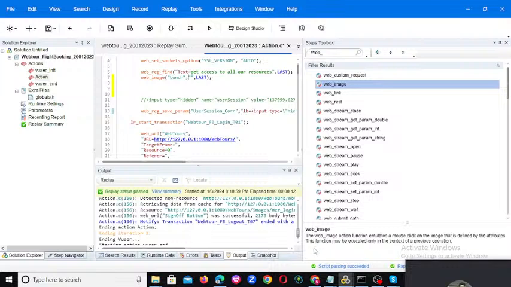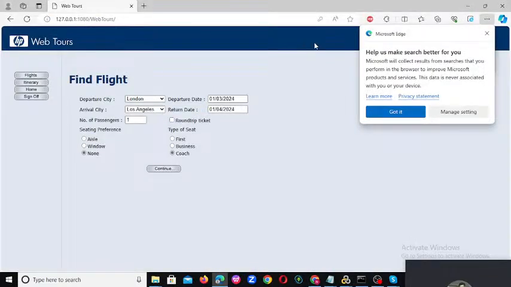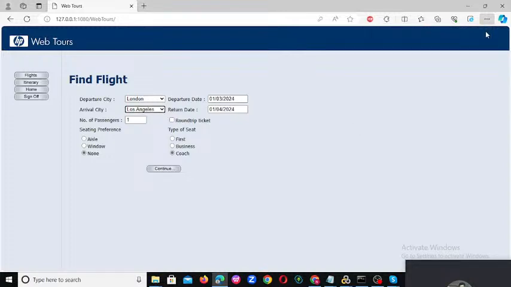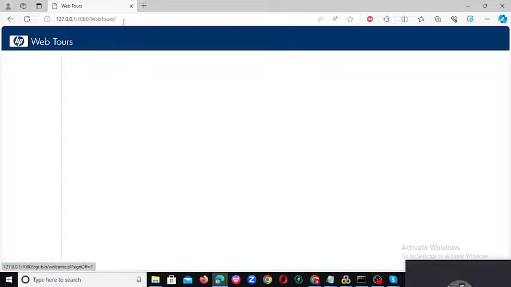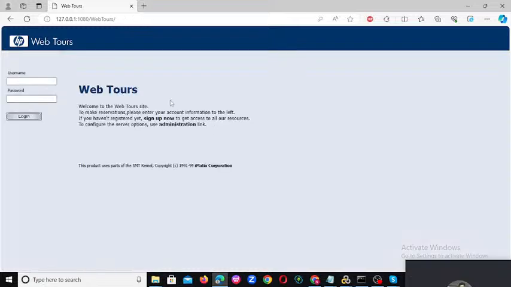For example, if you go to the application, you can see this is the launch page.